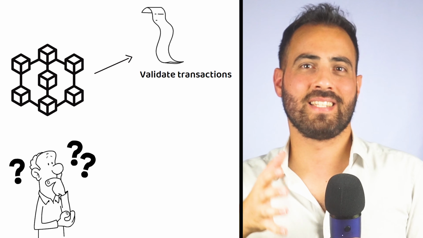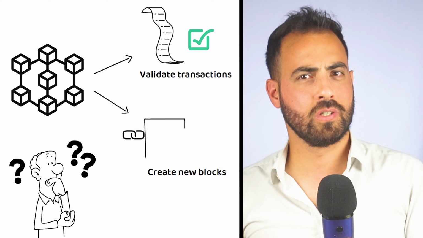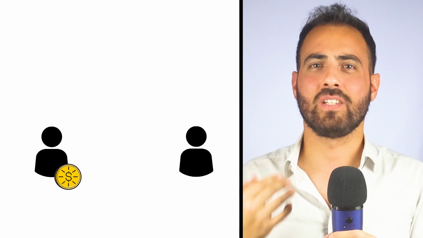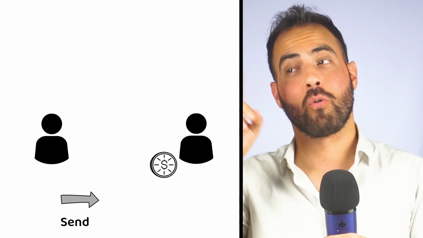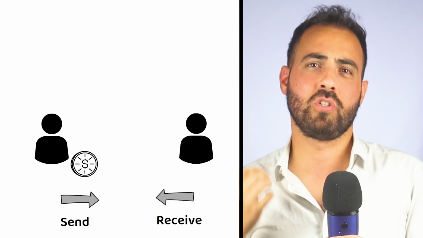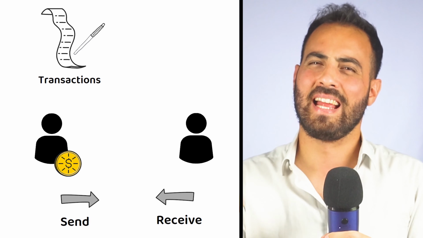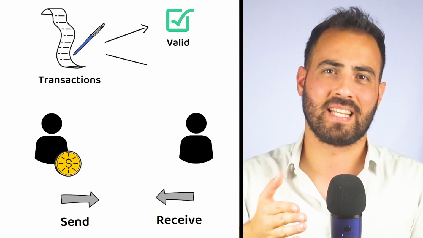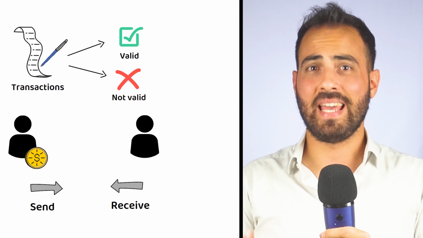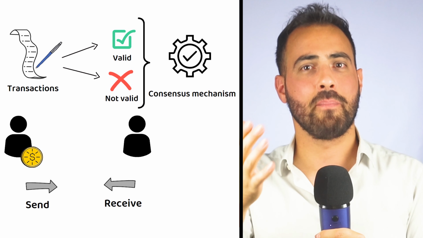Have you ever thought how blockchain networks validate transactions and create new blocks? For example, when I send or receive a coin or a token from a different person, who is responsible to keep track of the transaction and decide whether or not the transaction is valid? This is where consensus mechanisms come in.